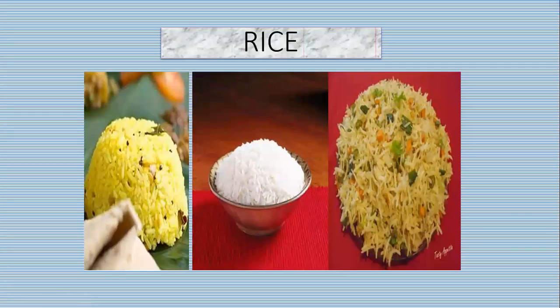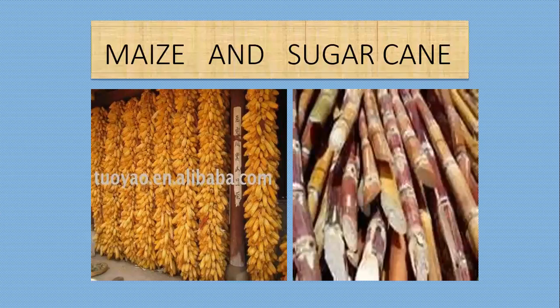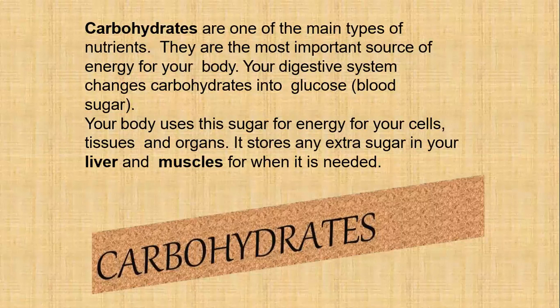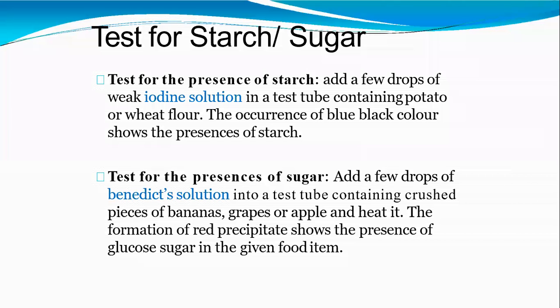Examples are rice, wheat, potato, sweet potato, maize, sugarcane, etc. Carbohydrates are necessary for maintenance of our body and to give energy, and they give instant energy to our body. To test starch with the help of iodine, we call it the iodine test. We conduct the iodine test for the detection of carbohydrates.